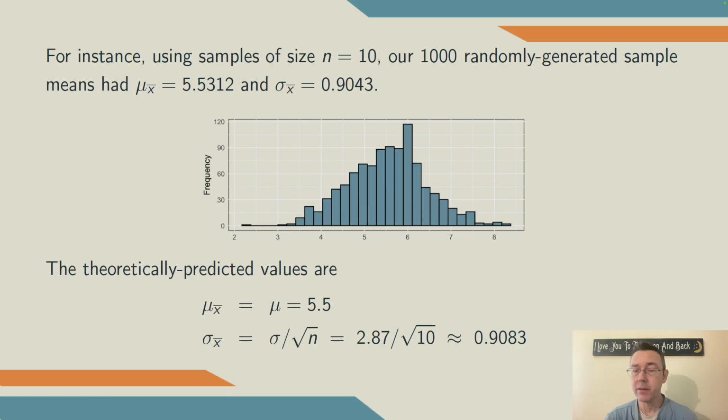We had 1,000 randomly generated sample means, and the average of those 1,000 randomly generated values was 5.5312. The standard deviation of those 1,000 randomly generated values was 0.9043. Again, since that's 1,000 randomly generated values, if you do this on your own, you won't get exactly those same numbers. The theoretically predicted values are mu of 5.5 and sigma of 0.9083. So the randomly generated values were pretty close to the theoretically predicted ones.